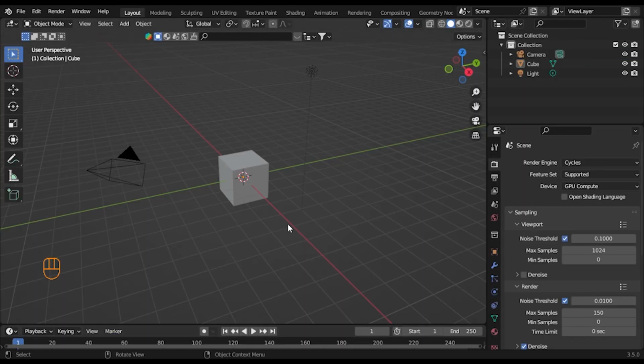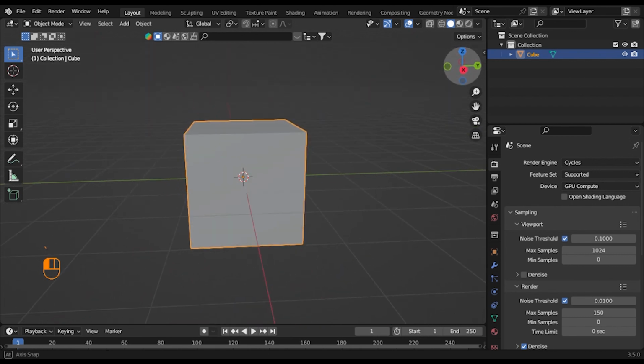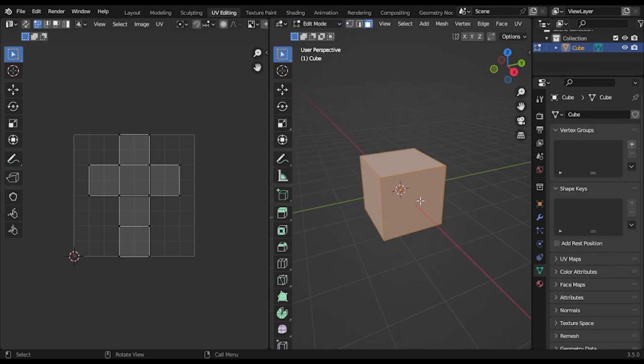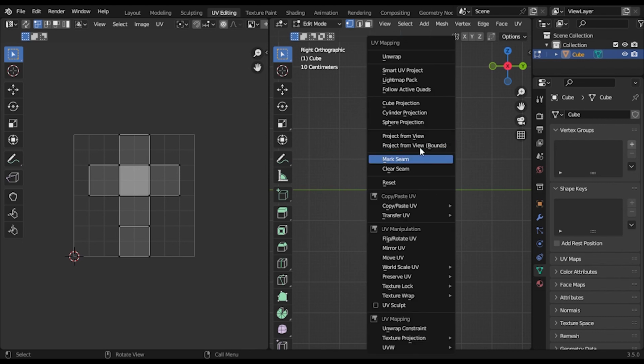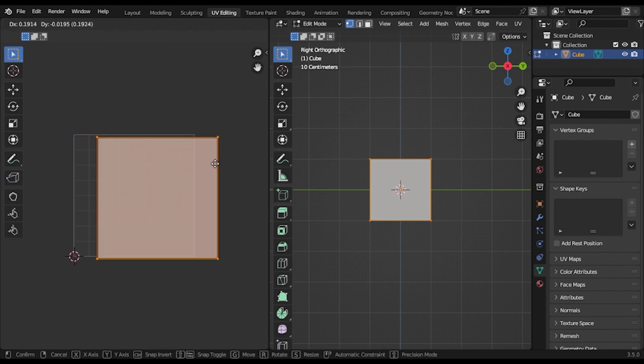So after making a new blend file, delete the light and the camera, you don't need those, and we're going to use the default cube as our face. So go to UV editing, click on the front face, and press A to select all the faces, and go to U, project from view, bounds, so all the faces are now stacked in the same place.